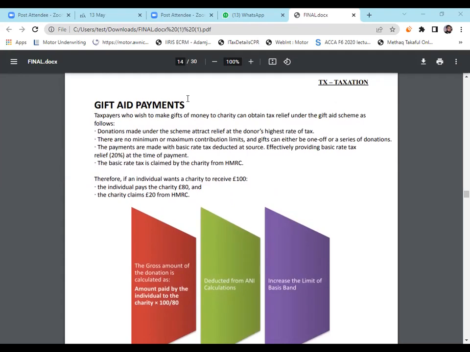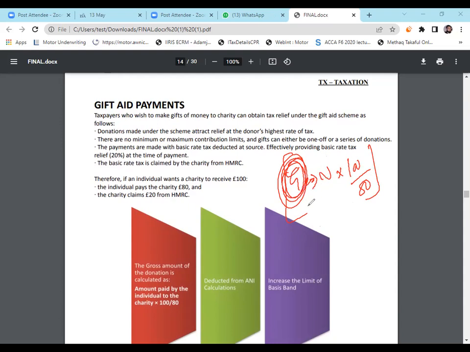Okay. Gift aid payment by default is a net amount, so we need the gross amount. We learned this formula earlier: net times 100 divided by 80 in order to get the gross amount. By default, it's a net amount and we need the gross amount when we are calculating tax. But if the question states it's a gross amount, as happened in our previous questions, then we will use the same amount.